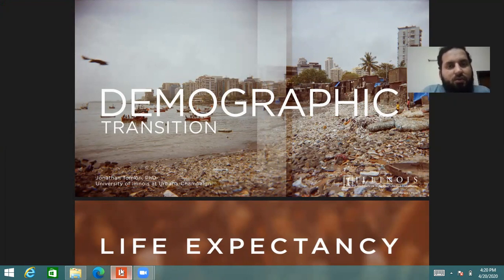These demographic changes had 4 stages previously, but now in some books there's another stage 5. I will be sharing the 4 stages that we have, and then I will also be talking about stage 5. This is a very important phenomenon. Most of the developed nations have gone through all 4 stages of demographic transition, while the developing nations are still going through the stages of demographic transition.